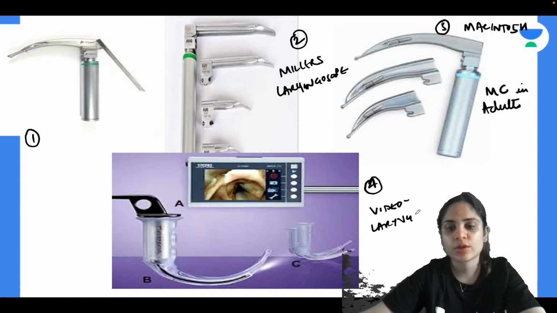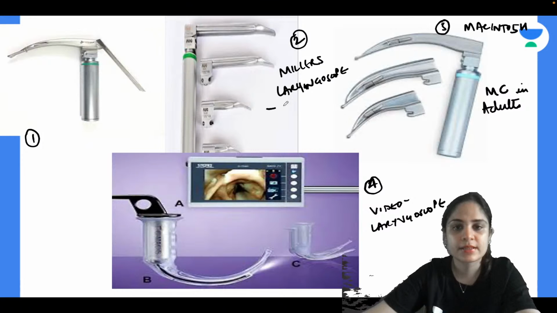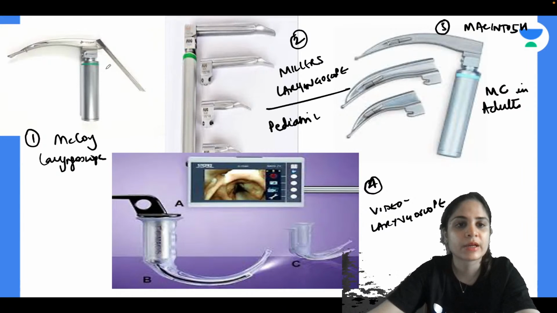And what is 1? Anyone? Do you know the name for 1? Yes, Miller's laryngoscope is used in pediatric patients for intubation. And 1 is called the McCoy laryngoscope. Remember, this is called the McCoy laryngoscope. What is the use of the McCoy laryngoscope?